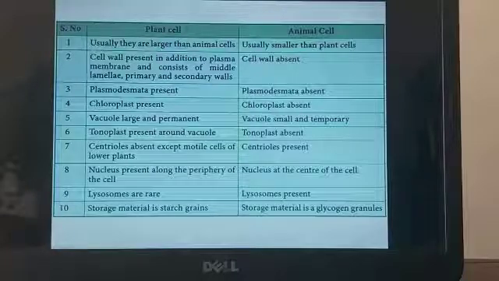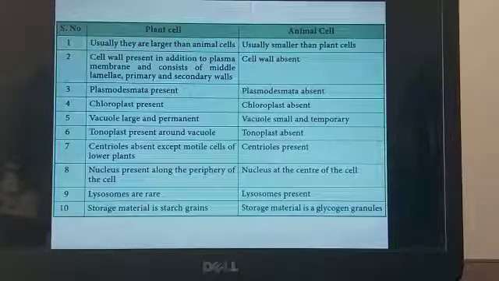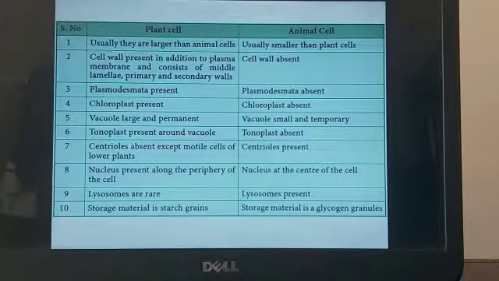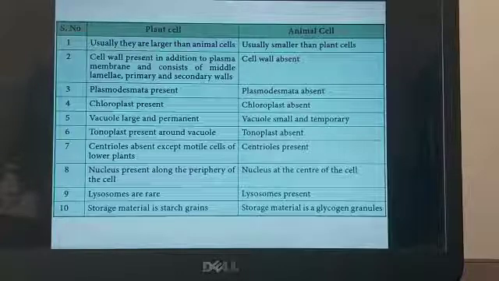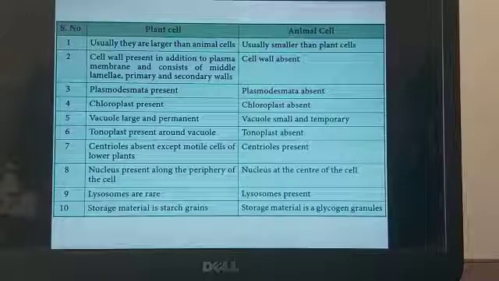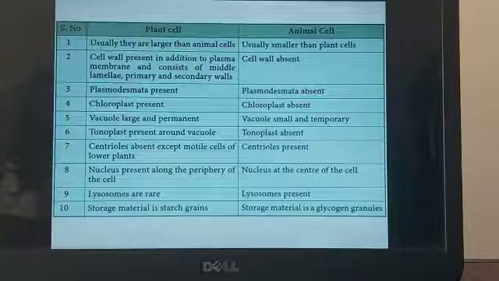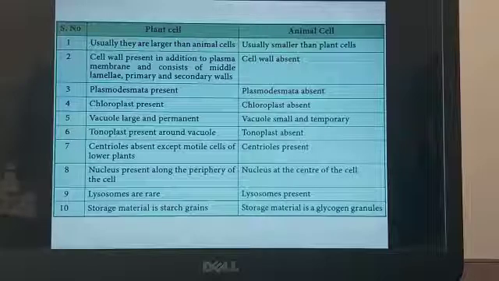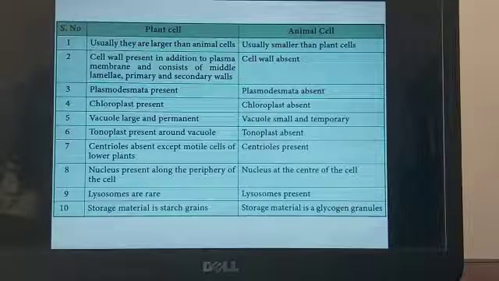Centrioles are absent in the plant cell, whereas they are present in the animal cell. The nucleus is present along the periphery of the cell. Why is it present in the periphery, or the boundary? Because in the cell the vacuole occupies a major part of the plant cell. That's the reason why the nucleus is present along the periphery, whereas in the animal cell the nucleus is present in the center. Lysosomes are rarely present in plant cells. Lysosomes are very commonly seen in animal cells. The storage material in plant cells is starch grains, and the storage material in the animal cell is glycogen granules.